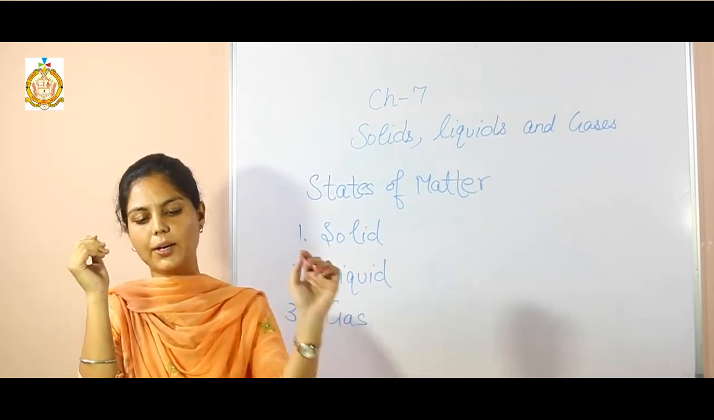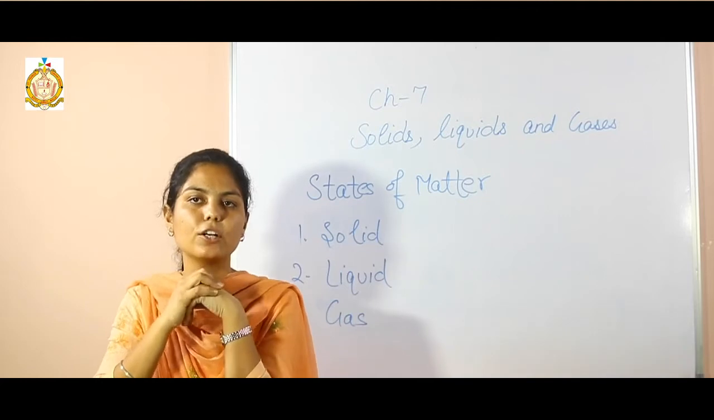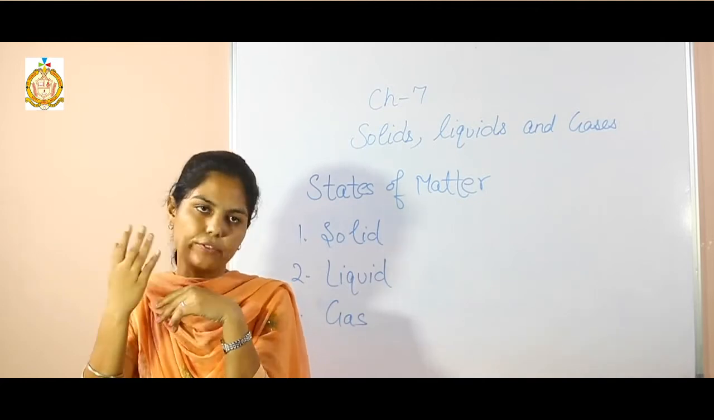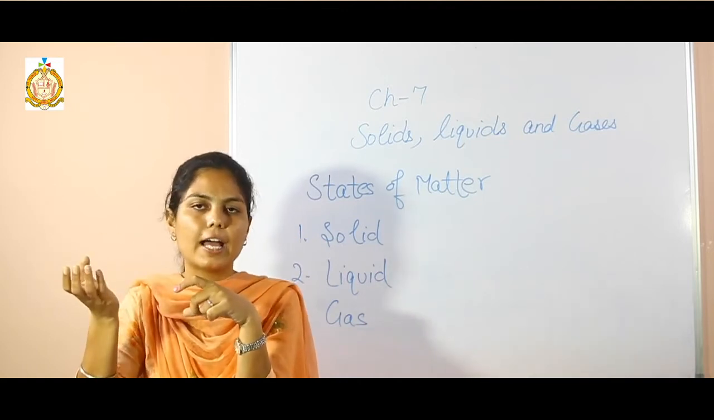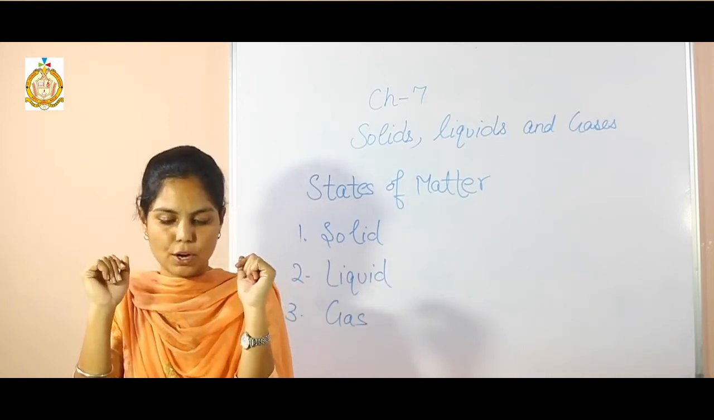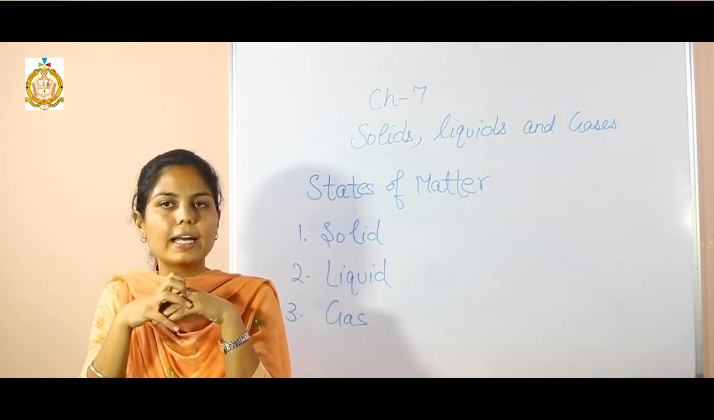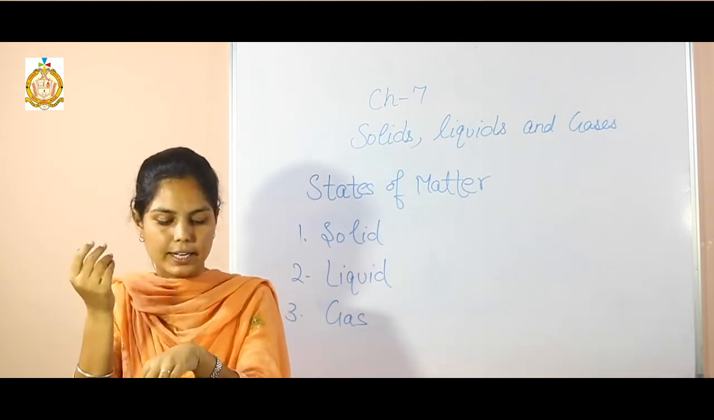Next one is liquid. Liquids are used where we need something to flow or take the shape of the container, as we discussed, how it takes the shape of the container in which we pour the water. We need water to flow so that it can be poured into a container.